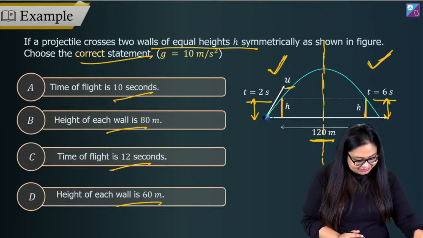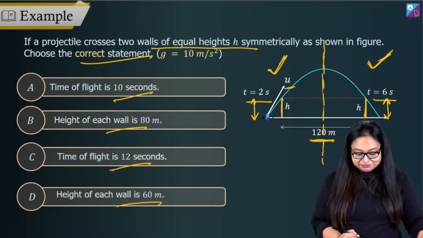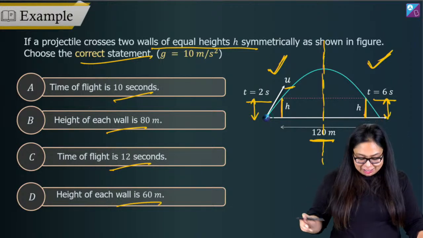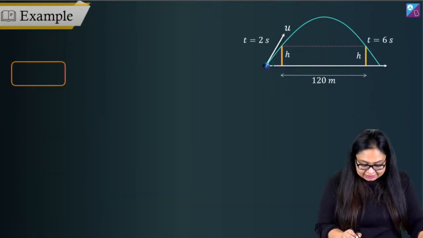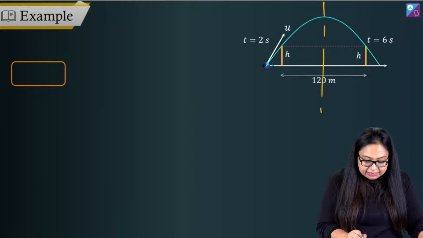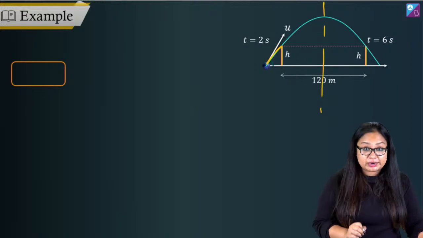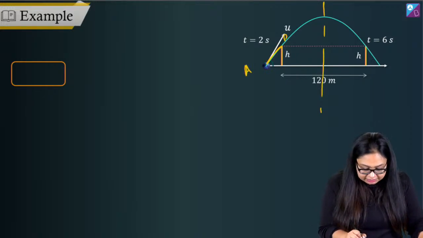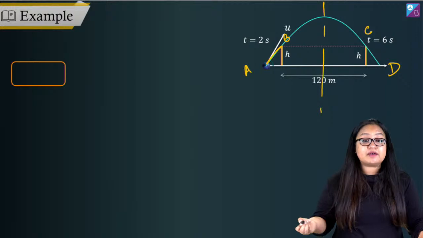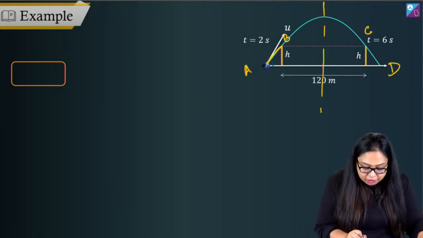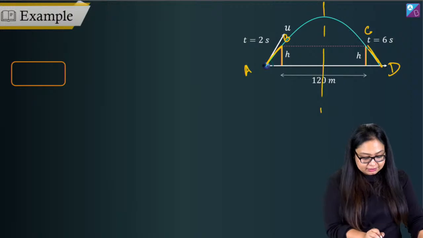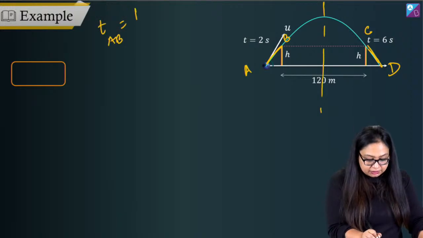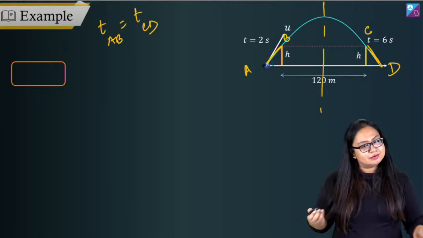All right, you're getting C and D both. Let's see. Do you see this? If I apply the symmetry, I will say that the time taken to go from here to here... Let's name the points A, B, C, D. The time taken to go from A to B should be equal to the time taken to go from C to D. Time AB is equal to time CD, right?